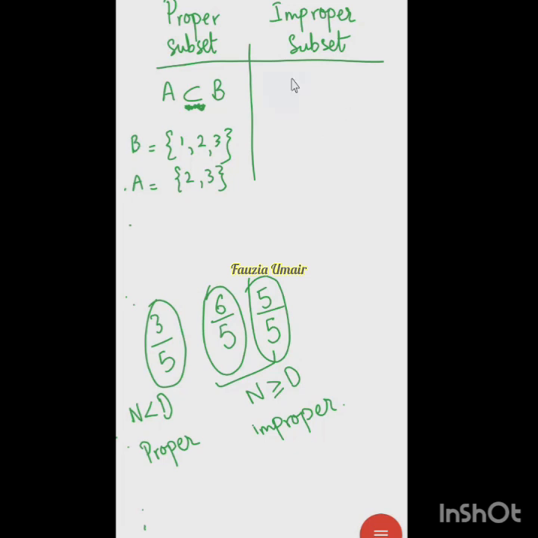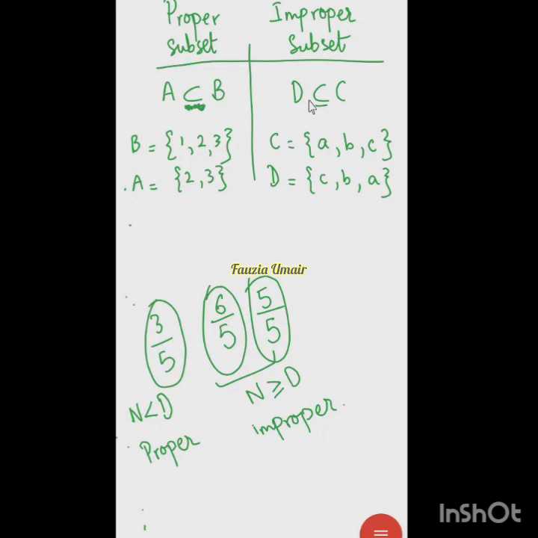Okay? But when A and B are both equal, let's say C is equal to {A, B, C}, there are three elements in set C, and D is also equal to, let's say, {C, B, A}. So we can say D is a subset of C because all the elements of set D are there in set C. But because they are equal sets, we will say D is an improper subset of C, right?